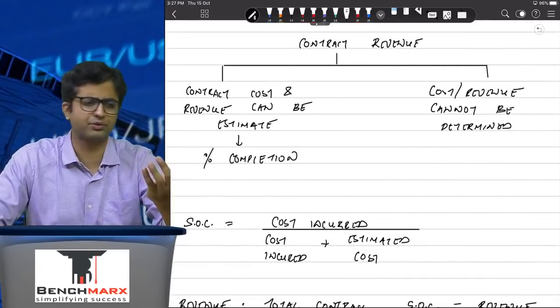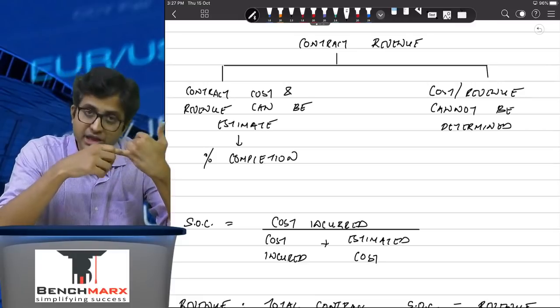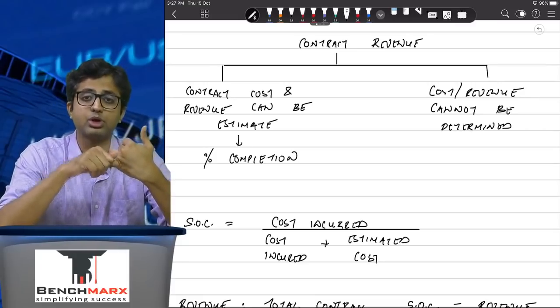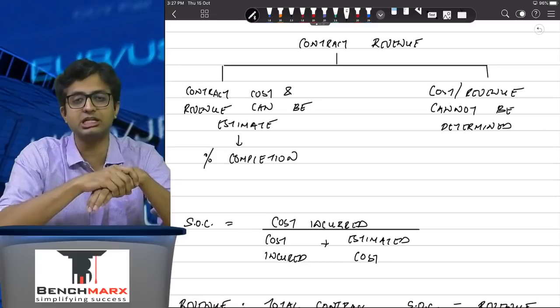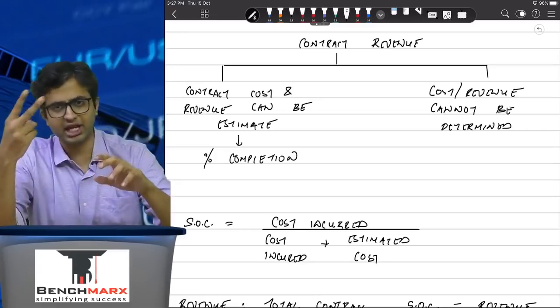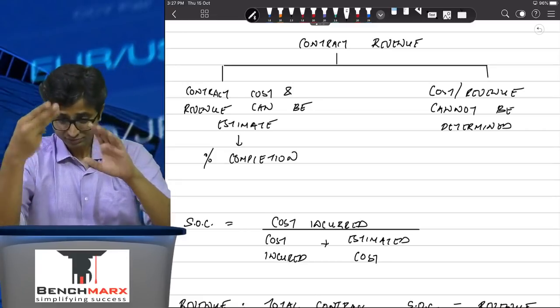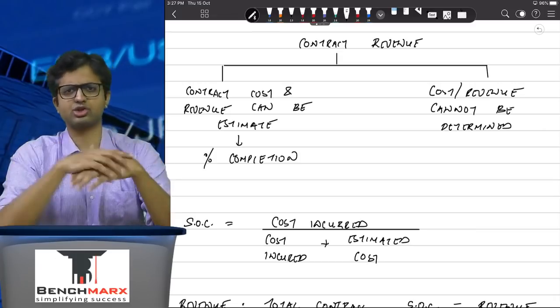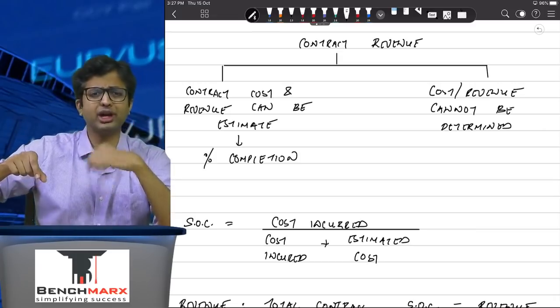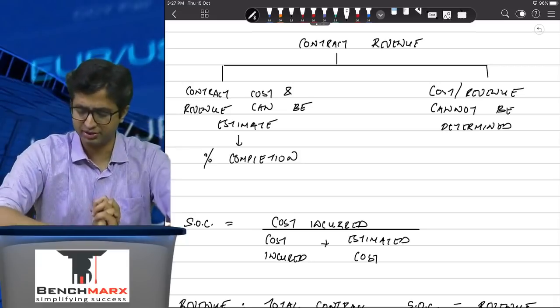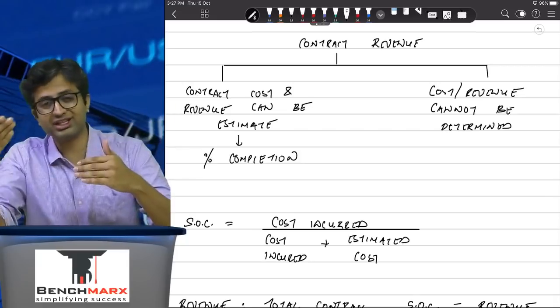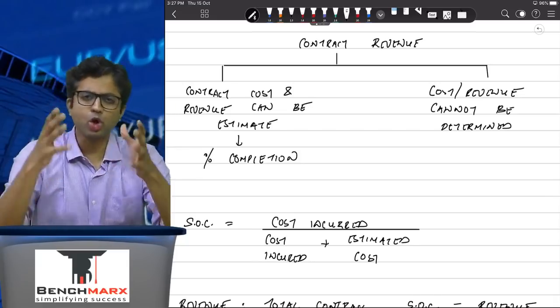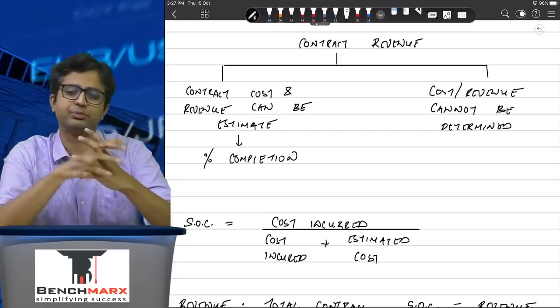So this is about your contract revenue. What all goes as a part of contract revenue? The agreed price will be a part of contract revenue. Apart from that, if there is an increase in price due to escalation, even that will be a part of contract revenue. If there's a change in the scope of work, you had a 2-lane highway and suddenly you were told to make a 4-lane highway. There's a change in the scope of work. Even that will be a part of contract revenue as long as the change in scope has been agreed.